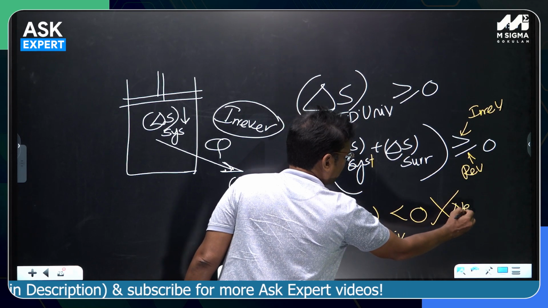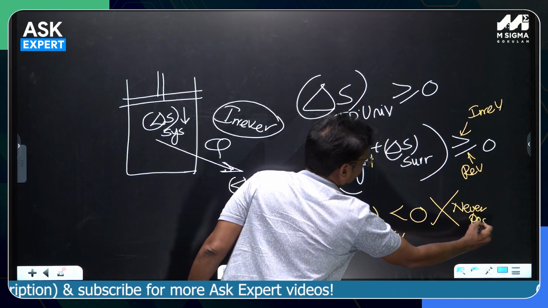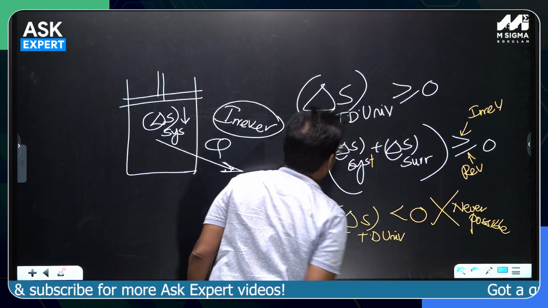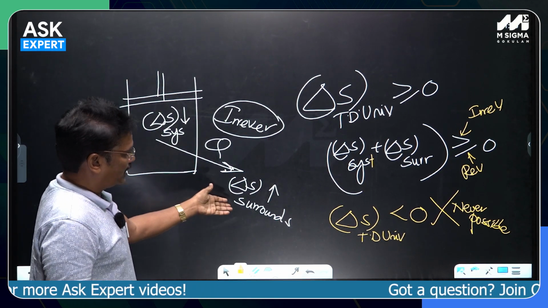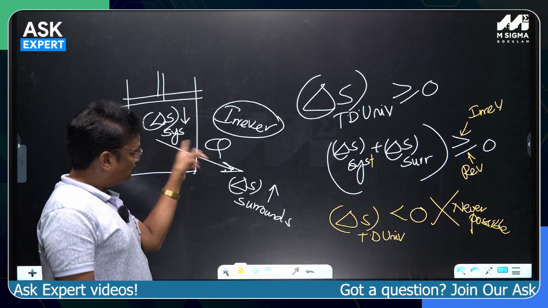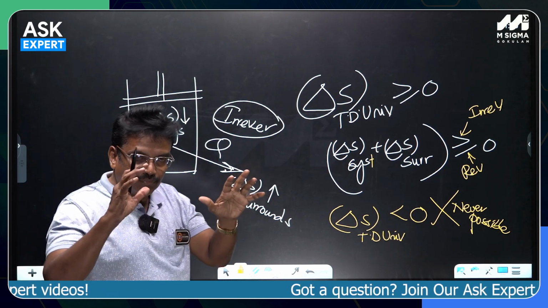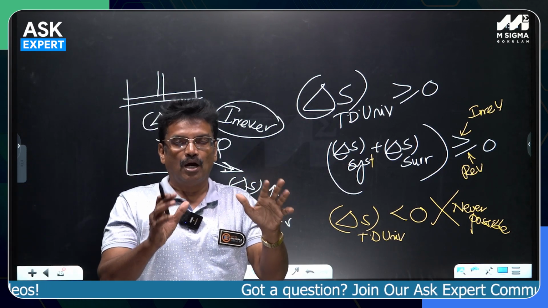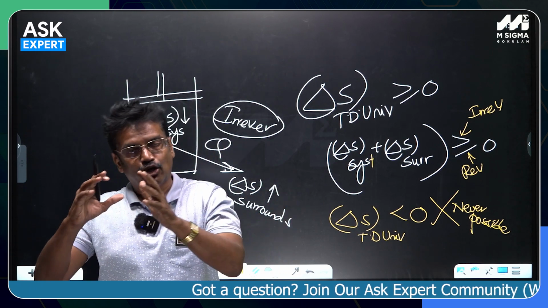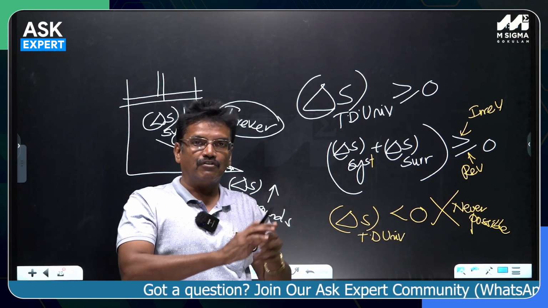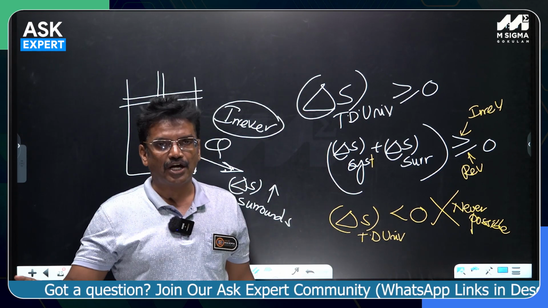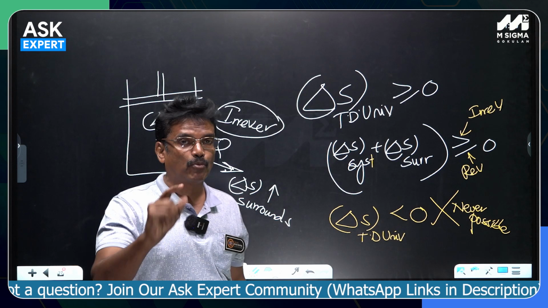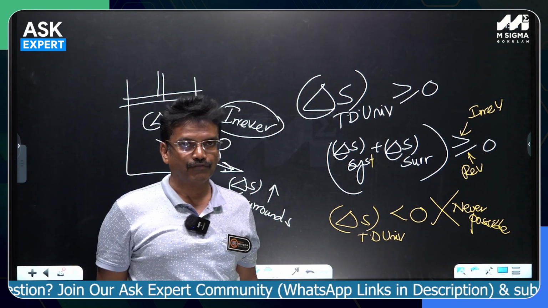Never possible. It will violate the second law of thermodynamics. Entropy of the system may increase or decrease. Entropy of the surroundings may increase or decrease. But the total sum, the net change in the entropy of the universe, which is the entropy change of the system plus the entropy change of the surroundings, we just add up algebraically, that will never be less than 0. If it is less than 0, that process will be violating the second law of thermodynamics.